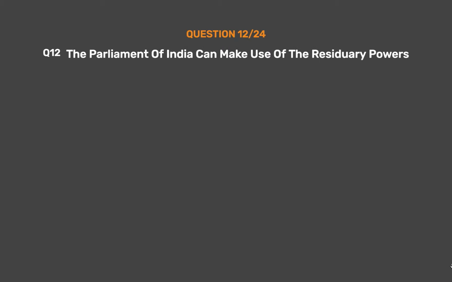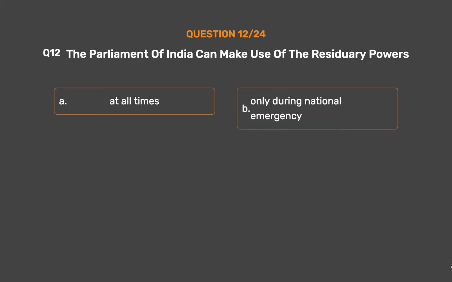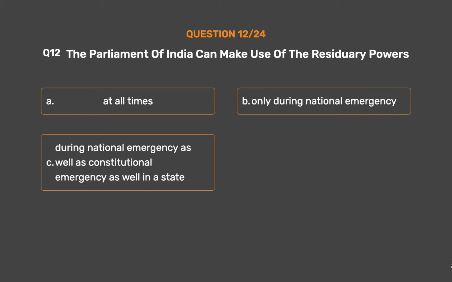Question number 12. The Parliament of India can make use of the residuary powers. Option A, at all times. Option B, only during national emergency. Option C, during national emergency as well as constitutional emergency in a state. Option D, none of the above.